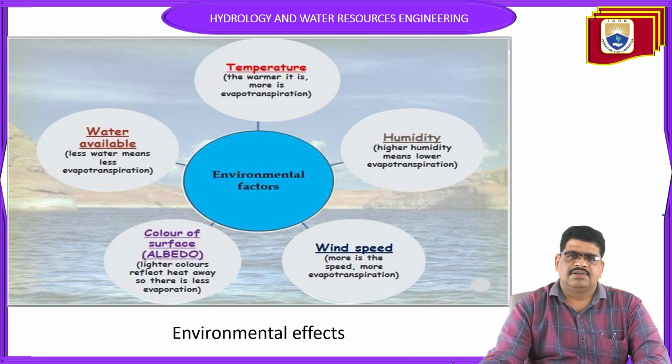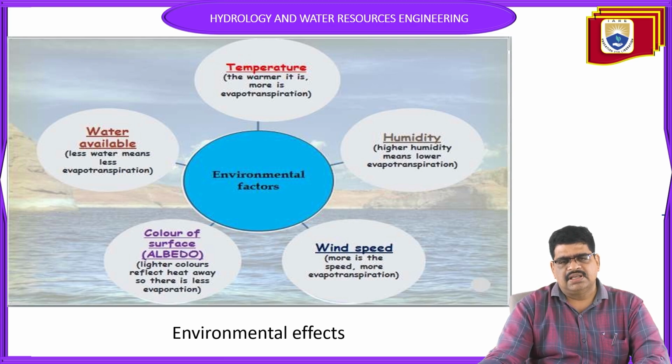Next, wind speed. How can it be affected? In the previous one, we discussed that the more the wind speed, the more the evapotranspiration. The wind above the leaves carries the water vapor in the atmosphere from one side to another, so evapotranspiration increases automatically.